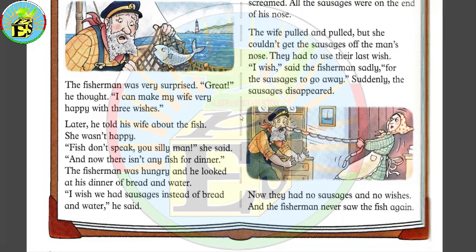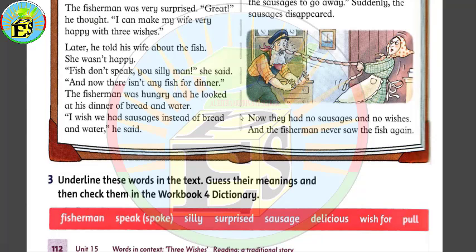So right now we will move to task number 3, and what we have to do here is just to underline some of the words that we have in this box. I mean all of the words. And then we have to find the meanings of these words from our workbooks. And let's try to find these words. The first word that we have is fisherman. Of course, some of these words are repeated, so you might find them more than once. So the first word is fisherman, and this is 1, so you can underline it.